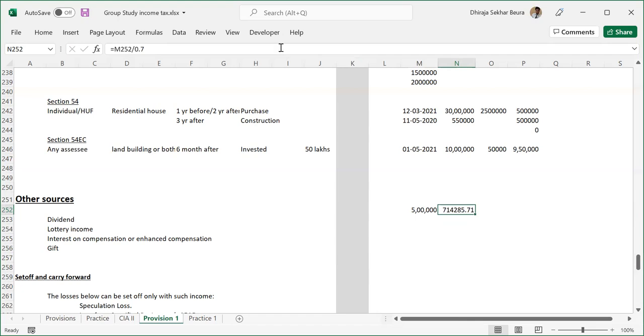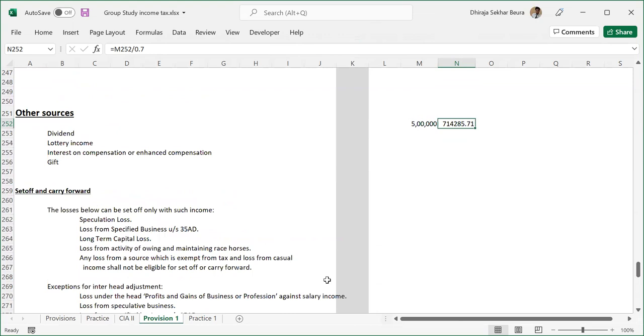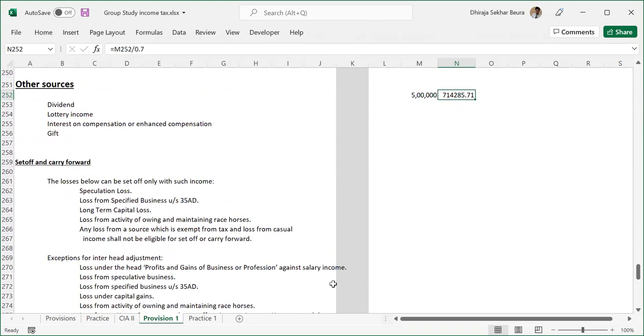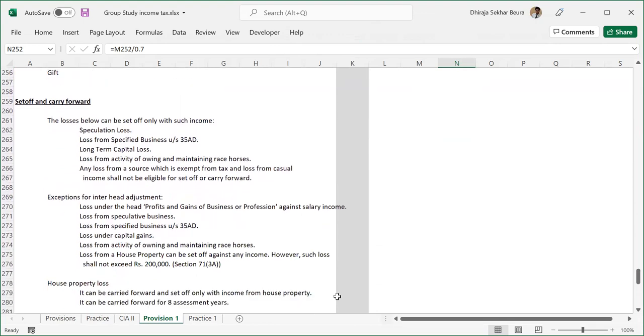Any questions? No, right? Awesome. So other sources is literally over. Now set off and carry forward. What happens in set off and carry forward is, often, when we have a loss from a particular head, I don't think there will be a numerical question from this, but because sir also discussed this, even if there is a theory question, it can be from this portion. So I just wanted to discuss that.